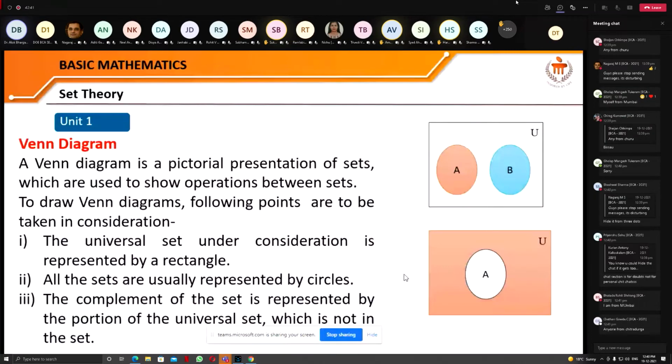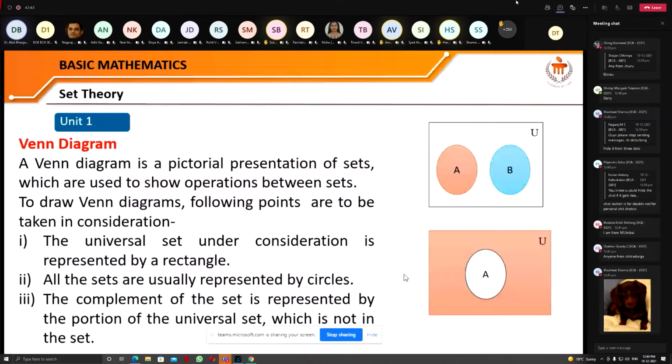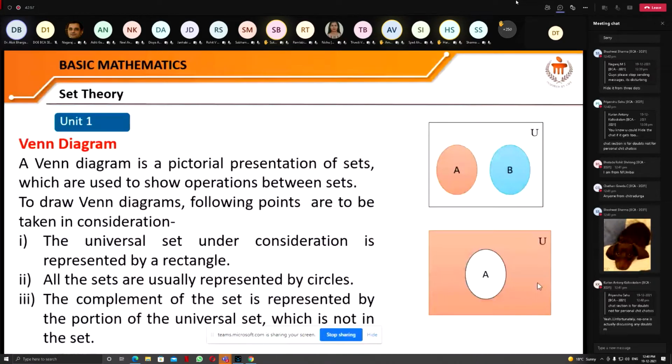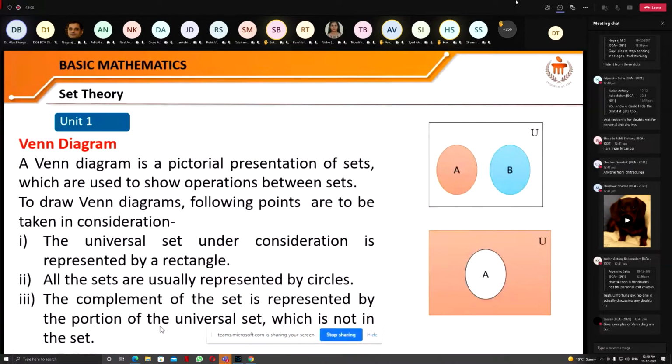If we would like to find the complement of this set A, then from the universal set, if I subtract this part, then this remaining part, which is shaded by this pink color, is the complement of this set A. So the complement of the set is what is not in the set, right? So just look here, what is the complement?